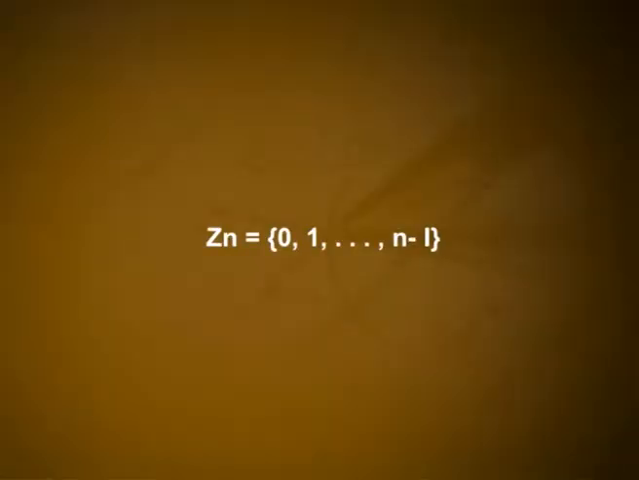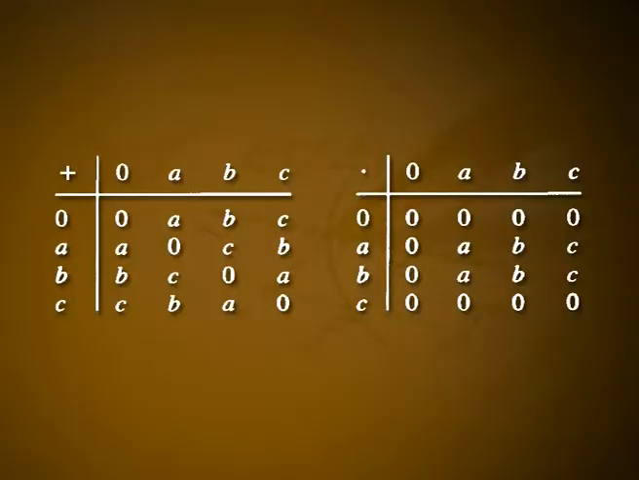Example: the set Z of integers under ordinary addition and multiplication is a commutative ring with unity 1. The units of Z are 1 and minus 1. The set Zn is equal to {0, 1, ..., n minus 1} under addition and multiplication modulo n is a commutative ring with unity 1. The set of units is U(n). Let R be equal to the set {0, a, b, c}. Define addition and multiplication by the Cayley tables.